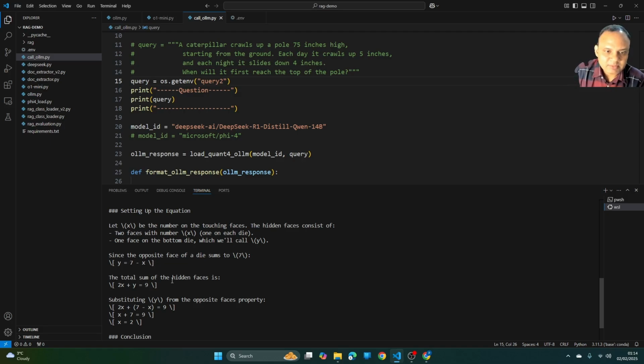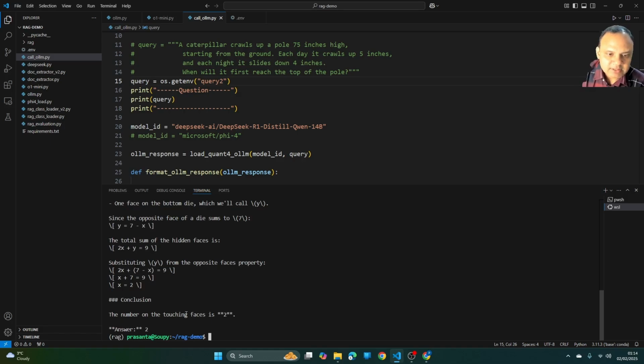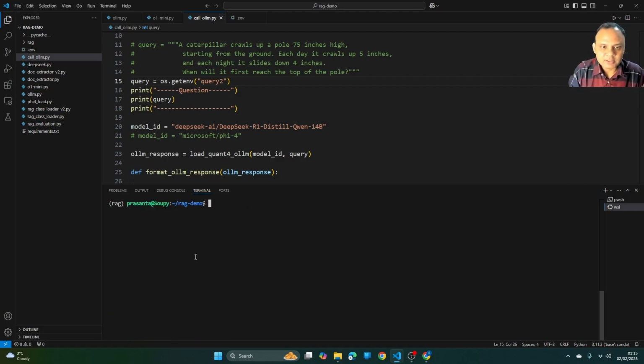The total sum of the hidden faces is 2x plus y equals 9. Then substituting from the opposite face property, 2x plus 7 minus x equals 9, x plus 7 equals 9, x equals 2. So the number on the touching face is 2. The answer is correct here, and the reasoning is also correct. Let's see how the distilled model performs.